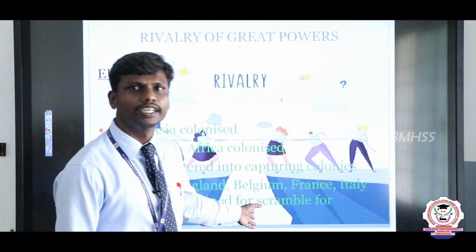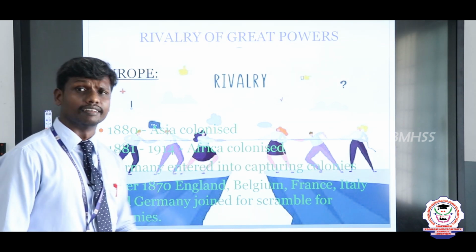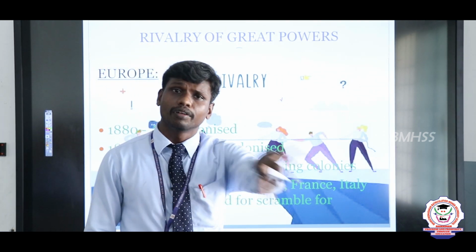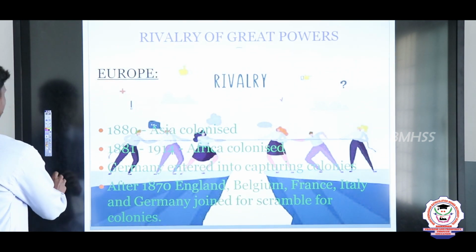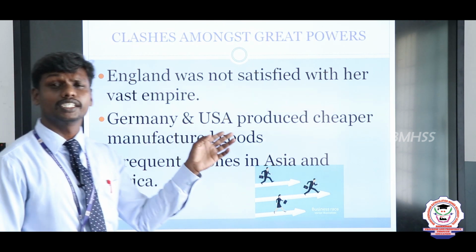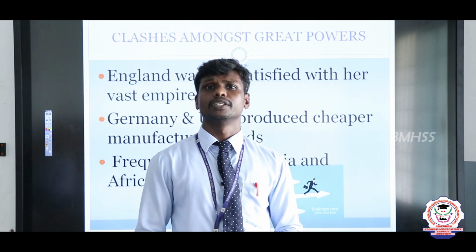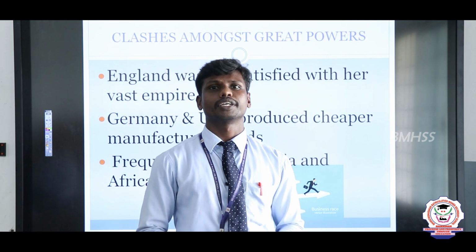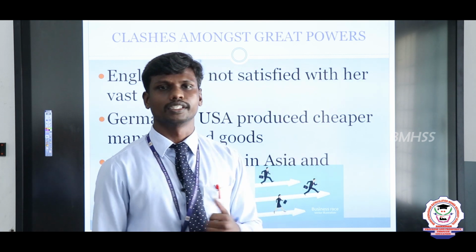Here I mentioned 1870: the people of England, Belgium, France, Italy and Germany were joined in the scramble for markets and colonies. So there was a great fight. That great fight only became World War I. Okay, now we move on to the next one, that is, clashes amongst the greatest powers. I told you England, Belgium, France, Italy and Germany joined for the scramble for markets and colonies, and how it led to the problem is what we are going to discuss here.